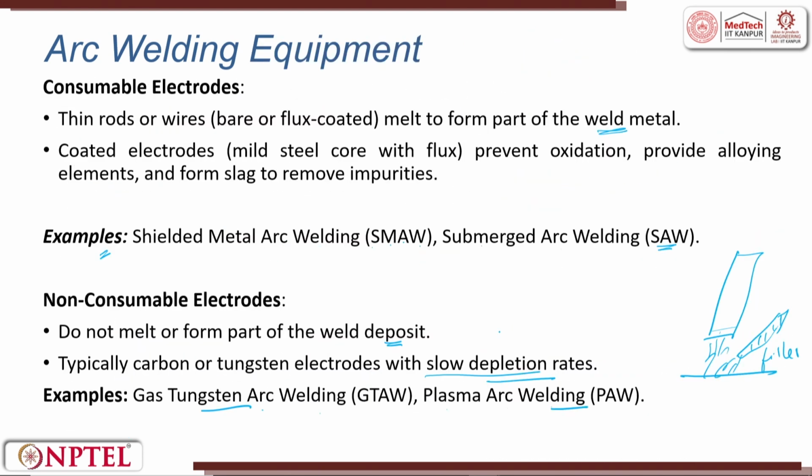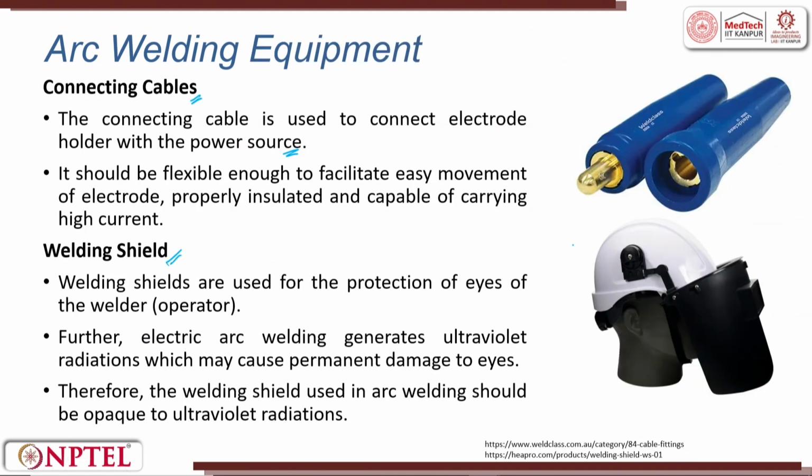This is why shielding is an important thing here, which we generally do not use in forging or casting. In machining also we put it on just to protect ourselves, but here it is compulsory that you shield your eyes. Weld shields are used to protect the eyes of the welder. Electric arc welding generates ultraviolet radiation which may cause permanent damage to the eye.